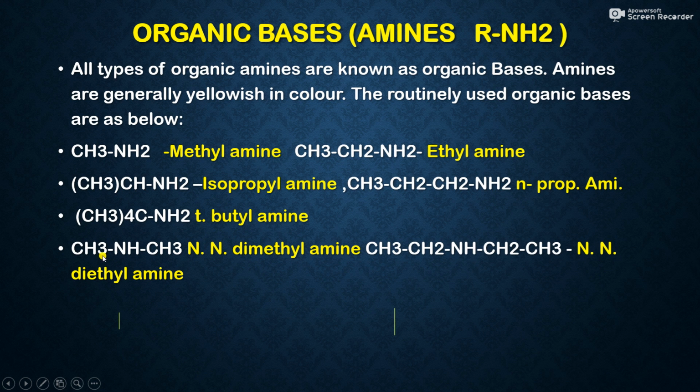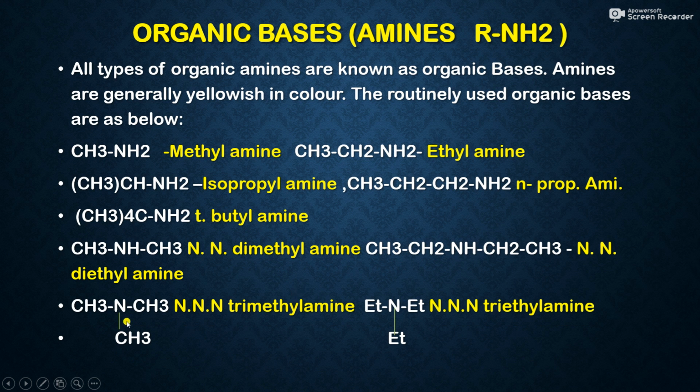So this is the next compound. It is a secondary amine having two CH3 groups attached to the nitrogen atom. So this is CH3NHCH3, and the name of this compound is dimethylamine. Then diethylamine, its structure is CH3CH2NHCH2CH3. Next one, trimethylamine. Then next one is triethylamine.